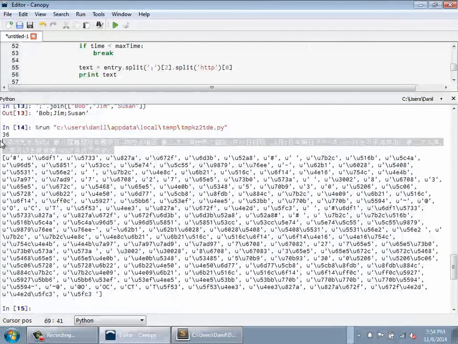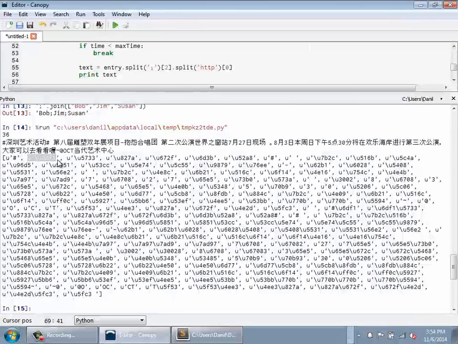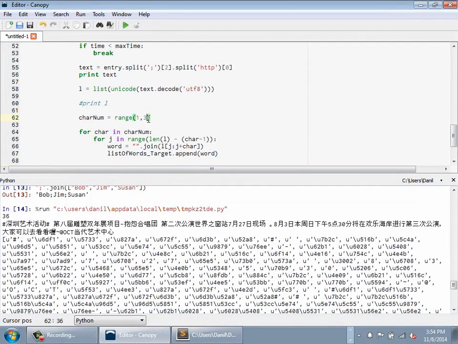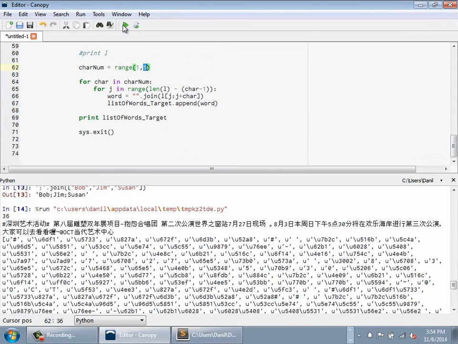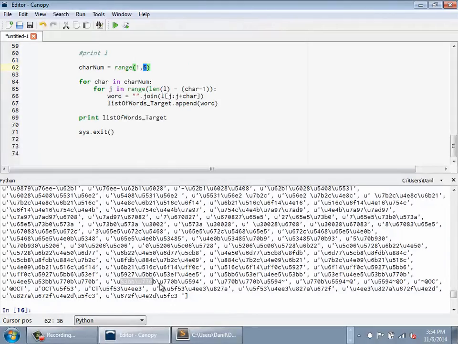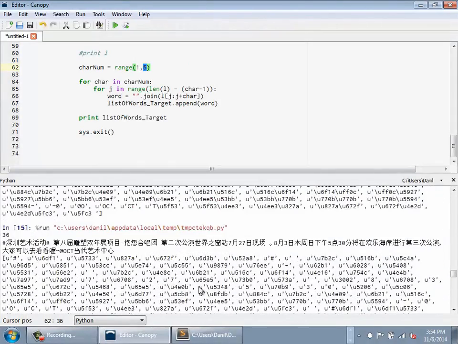Here's the string. It was all converted to Unicode, and now I have this list. I have each character by itself, and at some point I have 2 characters here. So now I have, if this was 20, I would have 20 single characters, 19 combinations of 2. And now I can use this range to specify how many possible combinations of characters I'm interested in. So maybe I would only want to look at combinations of 1, 2, 3, and 4 characters. So I'm going to say 5 is the upper bound of this range. I'll run this again. Okay, there it is. So now I have up to 4. You can see how this list has grown substantially.